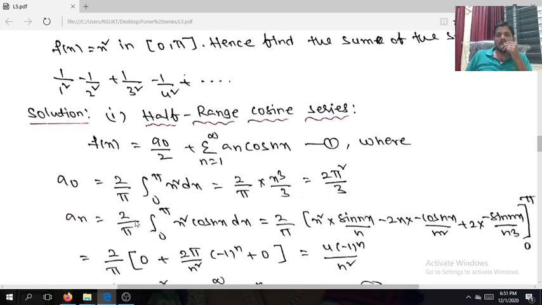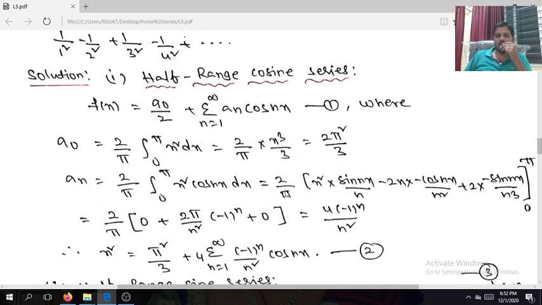And an is equal to 2 by pi integral 0 to pi x square cos nx dx. For this we go for the Leibniz rule, or integration by parts formula for u into v. So 2 by pi times x square into sin nx divided by n, minus the derivative of x square, 2x, into v2, plus u double dash v3. That is the formula, you are aware of that. The first term is x square sin nx by n. Next, the derivative of x square is 2x, and the integral of sin nx is minus cos nx. Already divided by n is there, so it is divided by n square.